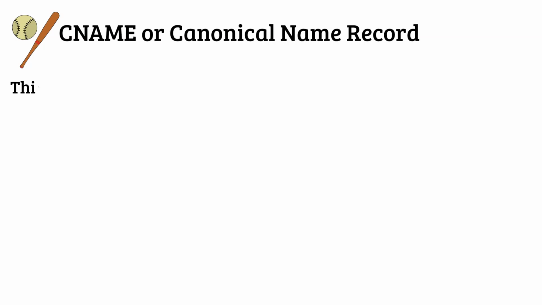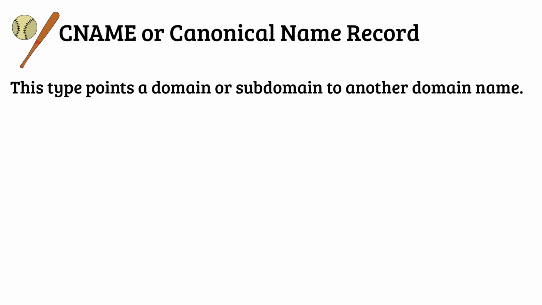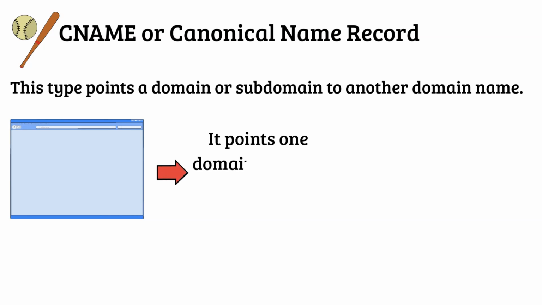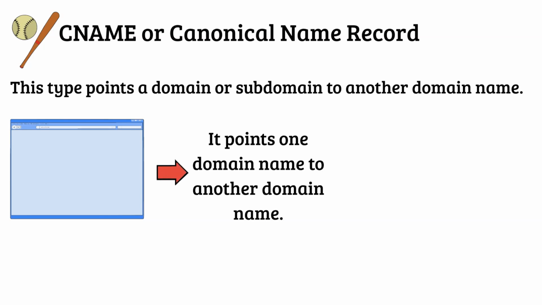Following that is the CNAME or canonical name record. This type points a domain or subdomain to another domain name. It acts like a nickname or alias for a domain. Instead of pointing directly to an IP address, like an A record, or creating two A records, it points one domain name to another domain name.